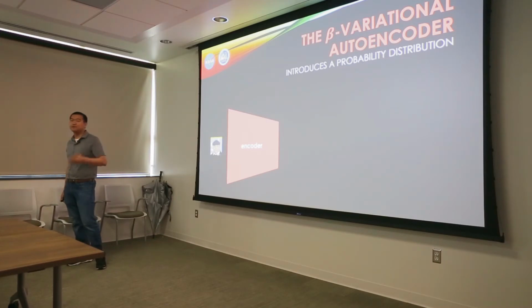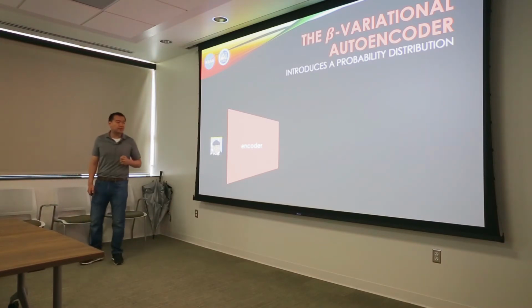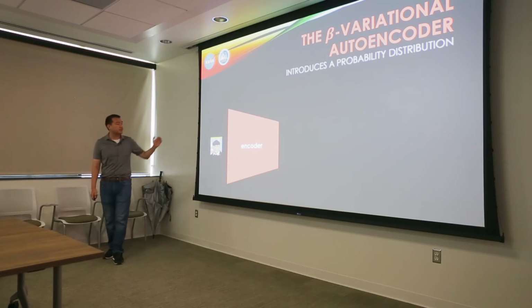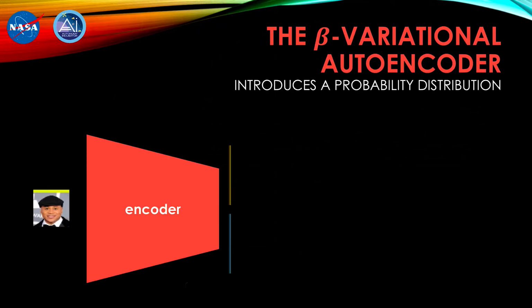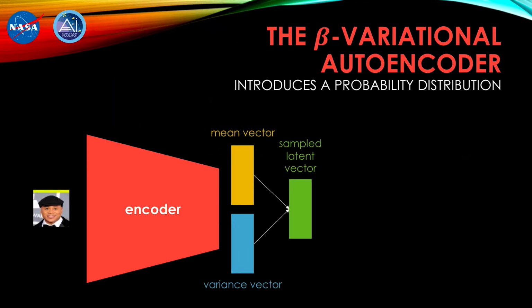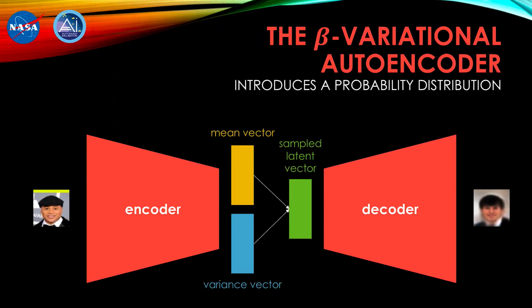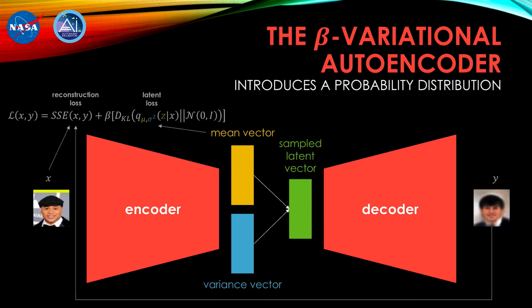We can call it VAE for short. And it's different from a vanilla autoencoder in that the encoder network doesn't directly output a latent encoding, it outputs a latent distribution from which we sample a latent encoding, and then the rest of it is the same. This architecture is trained through minimizing the reconstruction loss and an additional term called the latent loss.